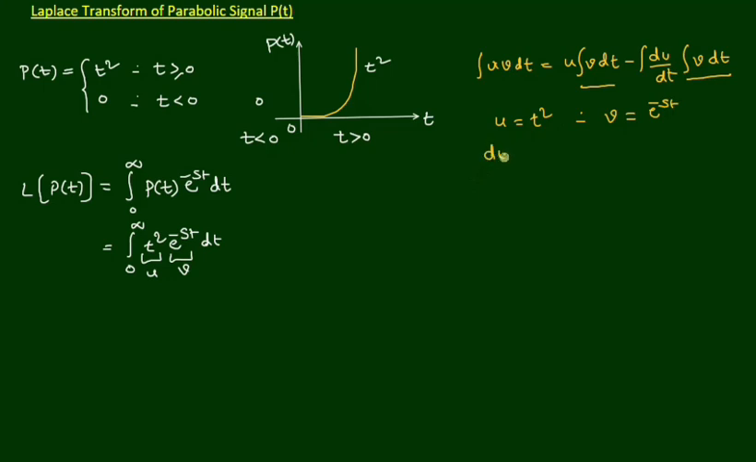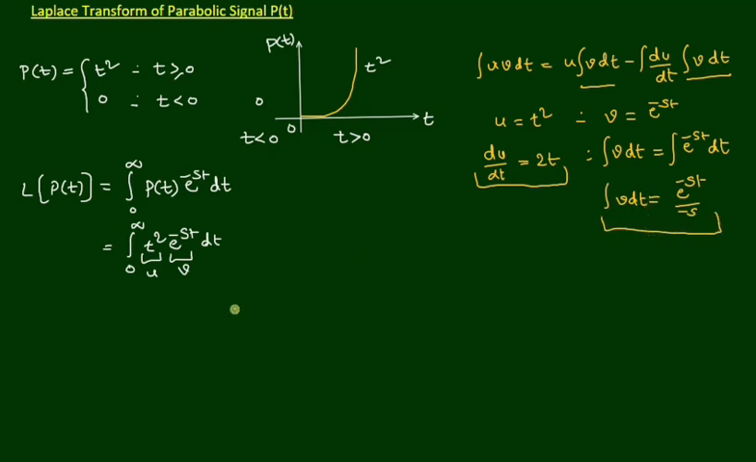So we find du by dt, that gives 2t, and integral of v dt equals integral of e power minus st dt. So that equals e power minus st by minus s. So now we use these derivative and integral of v dt in further simplification of the problem directly.